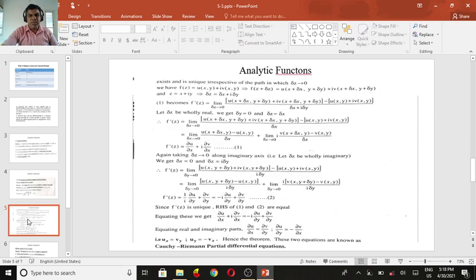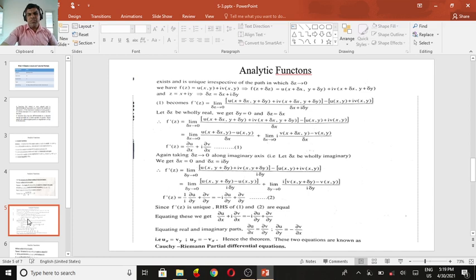Now this limit exists and is unique, irrespective of the path along which delta z tends to 0. Now, if f of z equal to u of x comma y plus i v of x, y, then when it changes, f of z plus delta z equal to u of x plus delta x comma y plus delta y plus i times v of x plus delta x comma y plus delta y. If you take z equal to x plus i y, delta z equal to delta x plus i delta y, meaning the variables change and delta z changes.